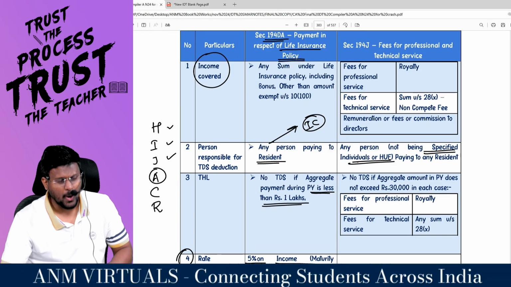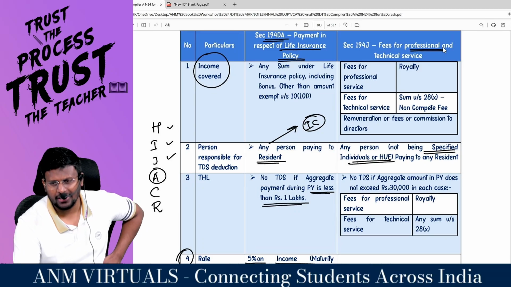Fine. Coming to the next one, 194J, fees for professional or technical services.